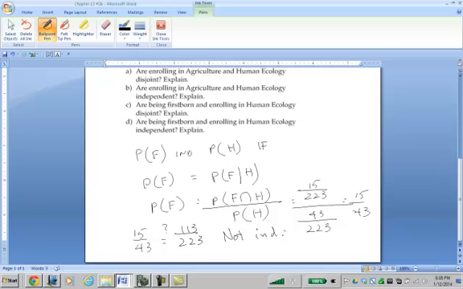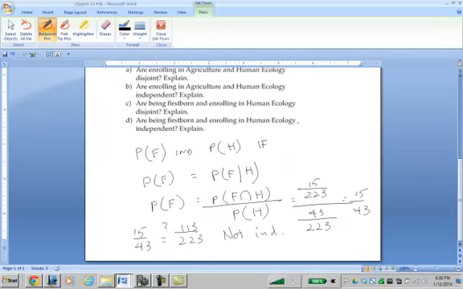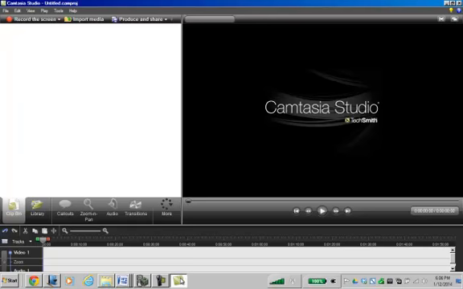In other words, it makes a difference whether or not you're firstborn given that you're enrolled in the Human Ecology College. Okay? It makes a difference. All right, so that's that. So I gotta stop.